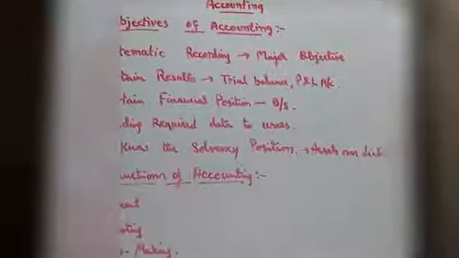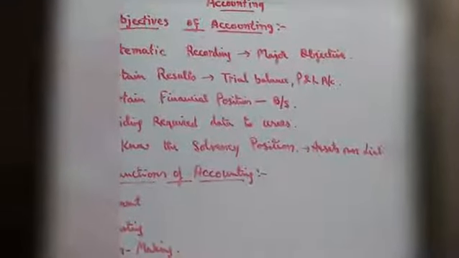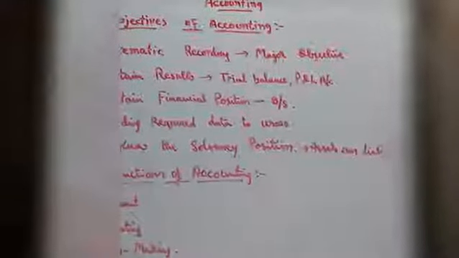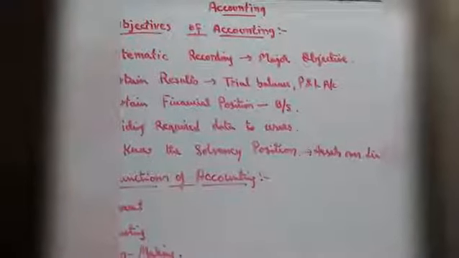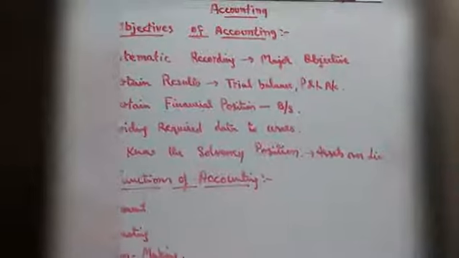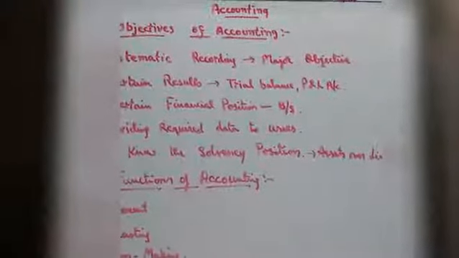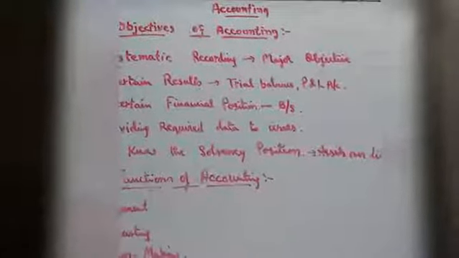Solvency position means assets over liabilities. If assets are increasing, the business is in a solvency position. If liabilities are more than assets, it is insolvency. We should know the solvency position. It is one of the objectives of accounting.